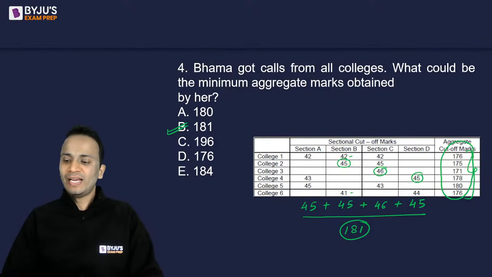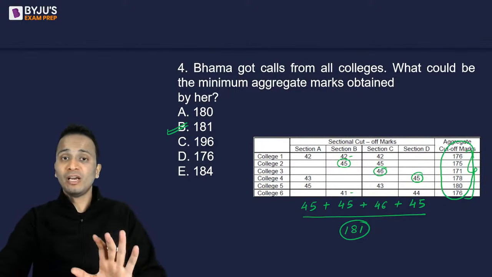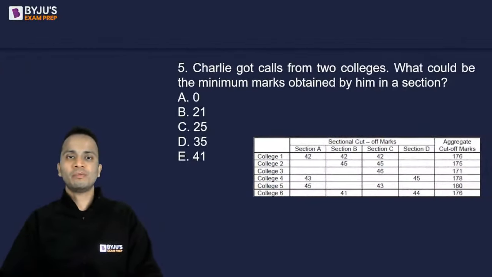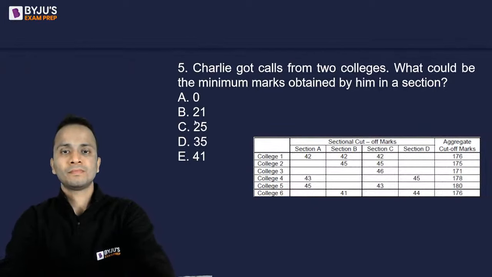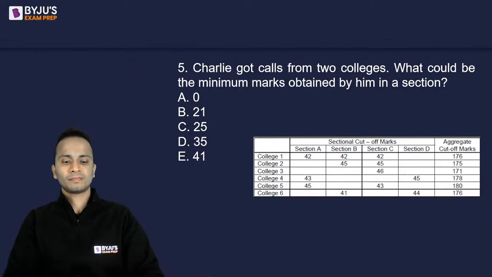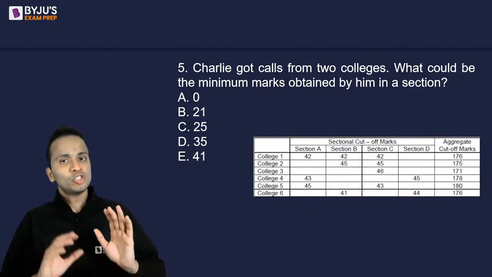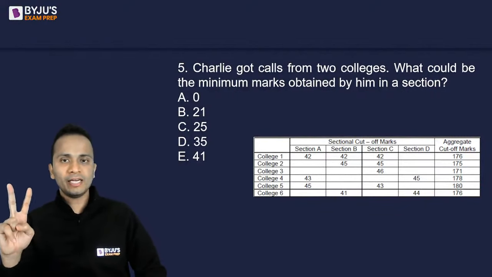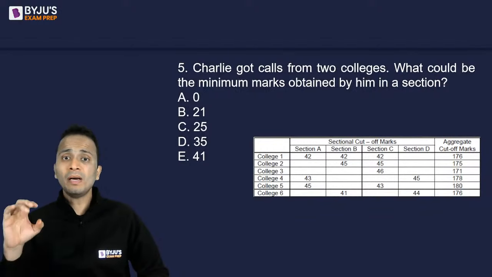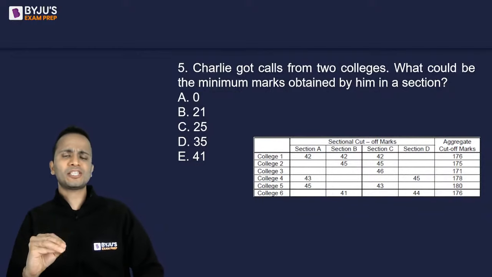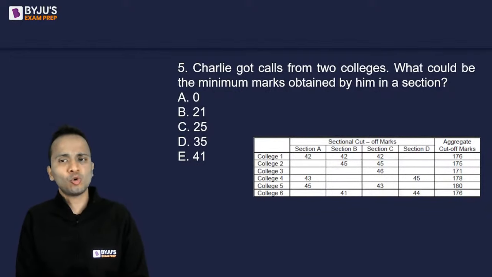Okay, right. Now on similar lines, if you have understood this, quickly give me an answer for the next question, question number 5. Charlie got calls from 2 colleges. What could be the minimum marks obtained by him in a particular section? So इतना clear है कि 2 colleges से call आया है. Okay, so minimum marks obtained by him in any section. किसी भी एक section में minimum marks कितना score कर सकता है?